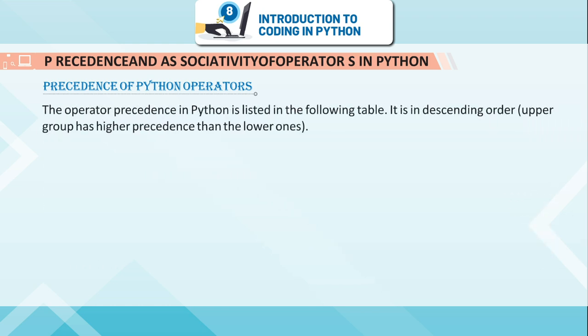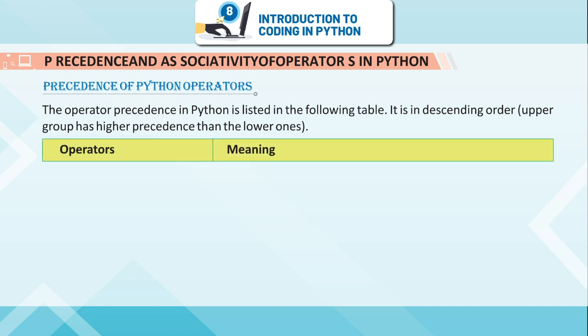The operator precedence in Python is listed in the following table. It is in descending order. The upper group has higher precedence than the lower ones.